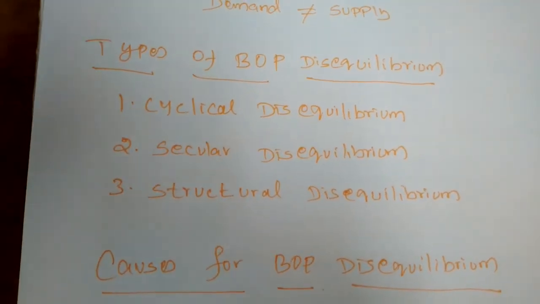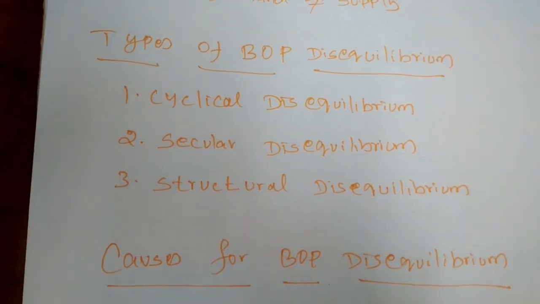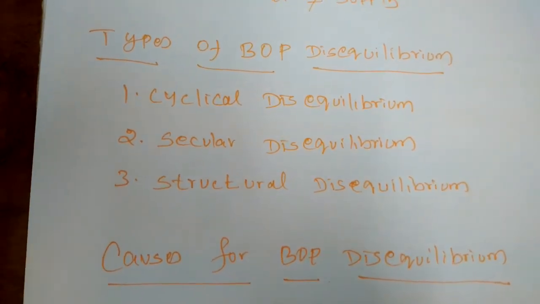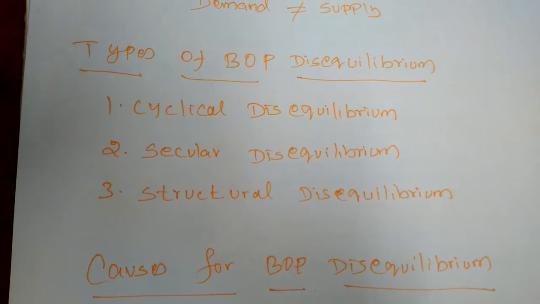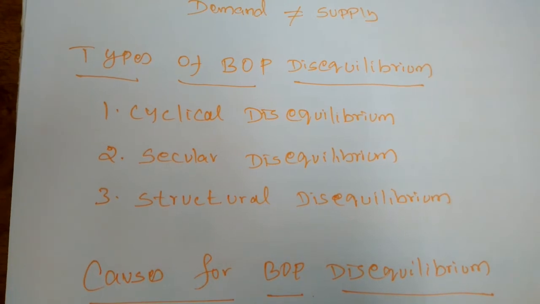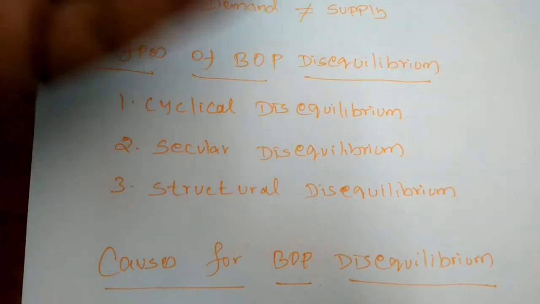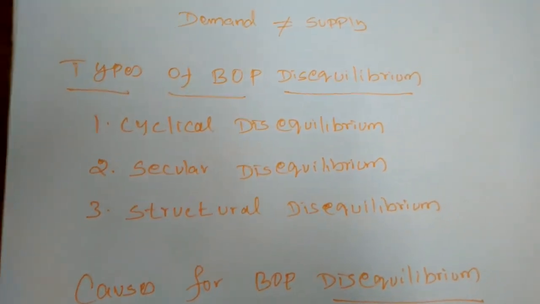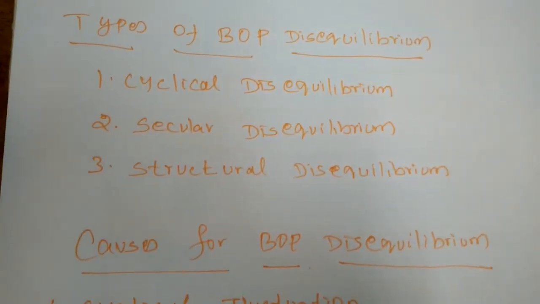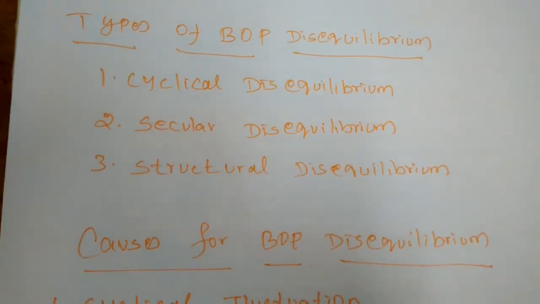The cyclical disequilibrium arises because of two reasons. First, two countries may be passing through different phases of the business cycle. When they are facing different types of business cycles, one country may be at the boom level, and another of the trading countries may be in depression. So when one country is in depression and another trading country is in boom, disequilibrium will arise.